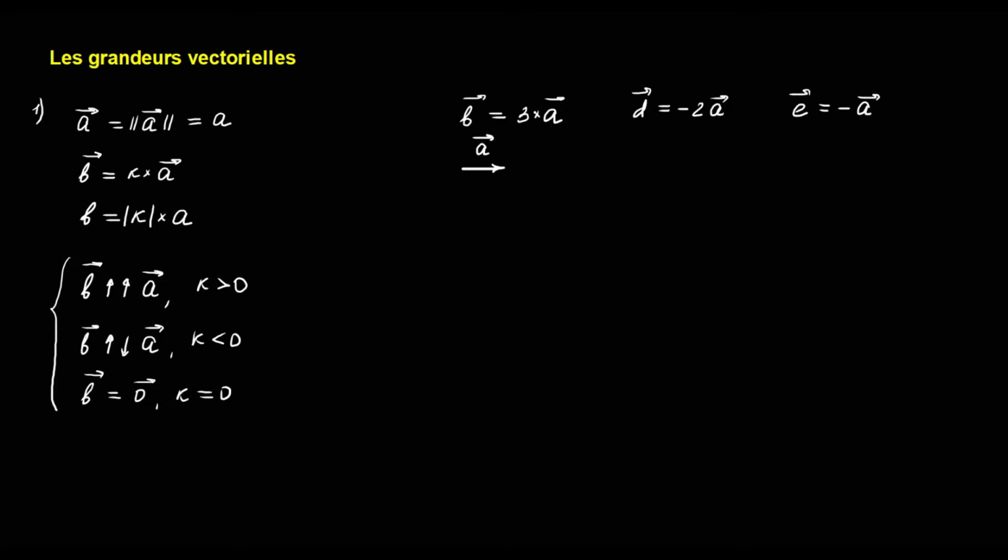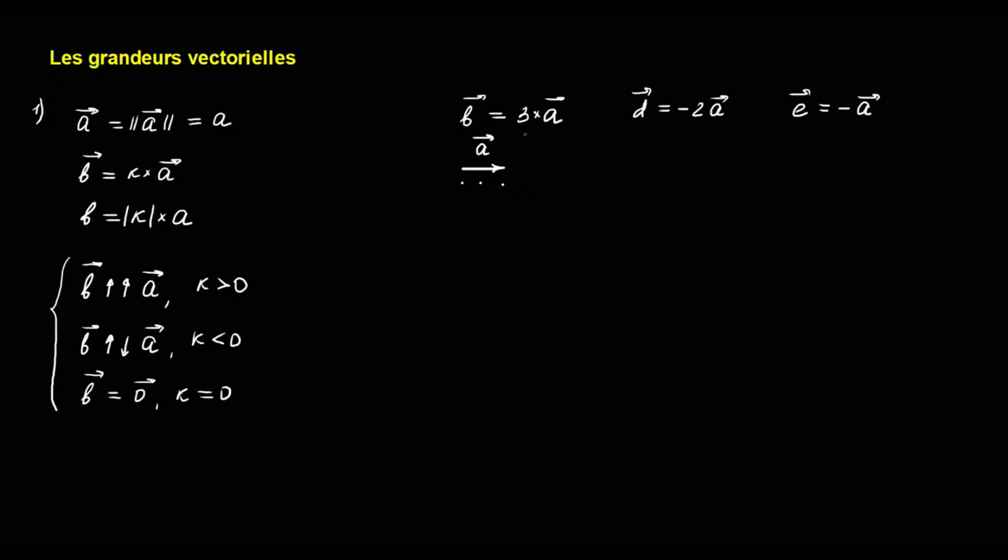Now, what will be the direction of the vector b? In the same direction as vector a, since here 3 is a positive number.